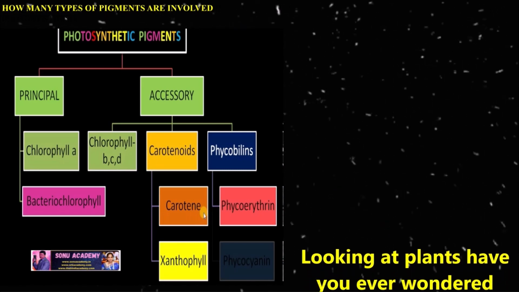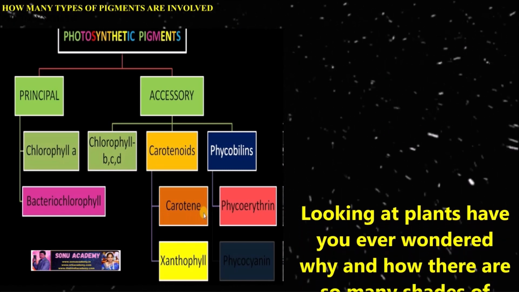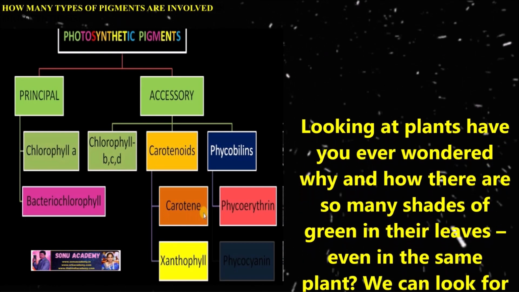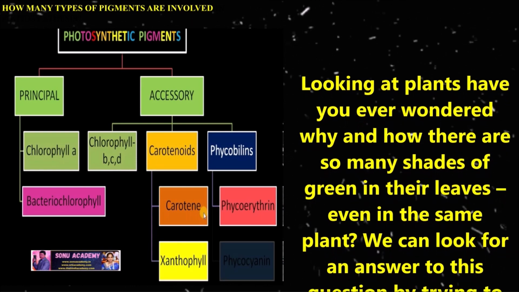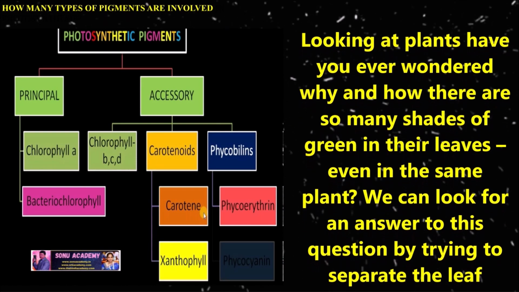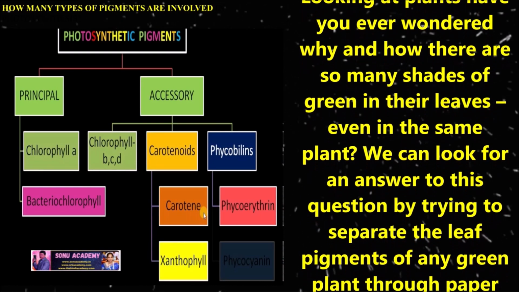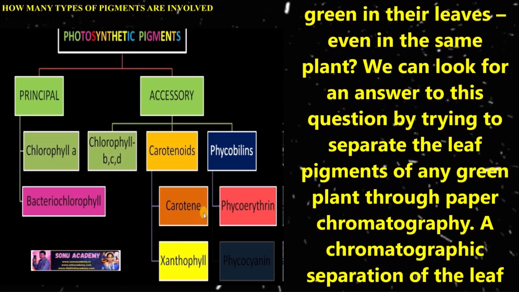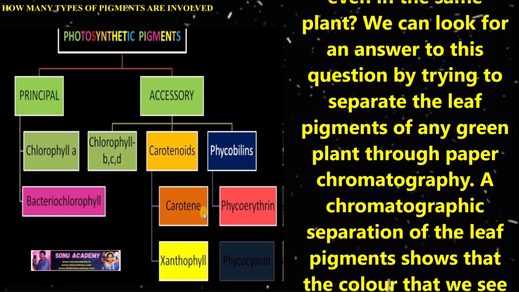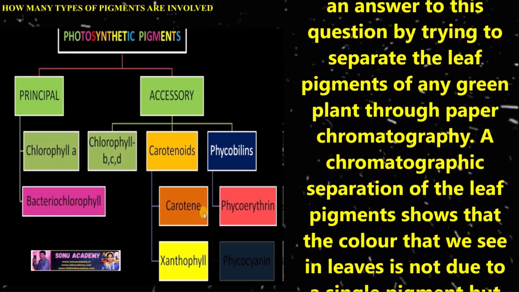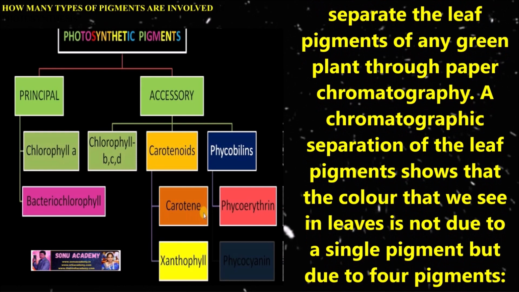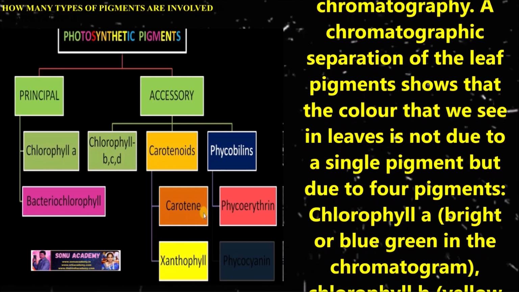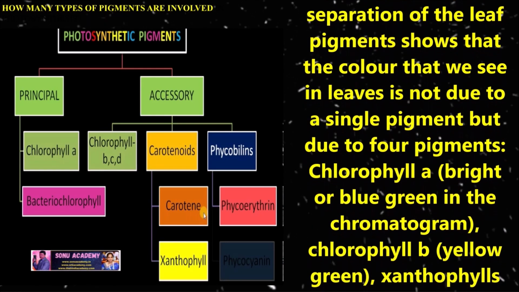Children, now let us discuss how many types of pigments are involved in photosynthesis. Looking at a plant, have you ever wondered why and how there are so many shades of green in their leaves? We can look for an answer to this question by trying to separate the leaf pigments of any green plant through paper chromatography. A chromatographic separation of leaf pigments shows that the color that we see in the leaf is not due to a single pigment but due to four pigments.